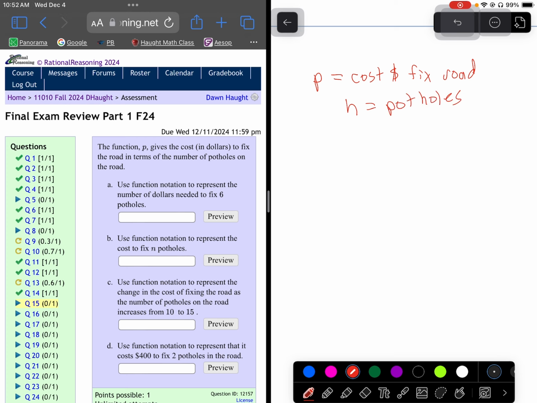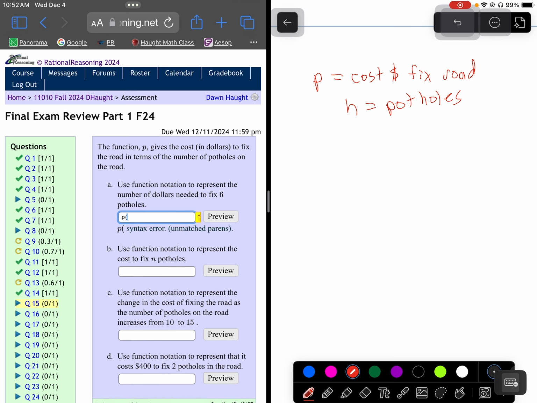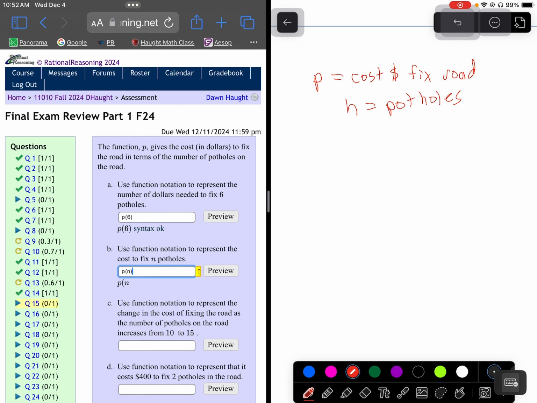So use function notation to represent the number of dollars needed to fix 6 potholes. So that would be our function P in terms of fixing 6 potholes. I've got to plug in 6. Okay. Use function notation to represent the cost to fix a random n potholes. So that's just P of n.